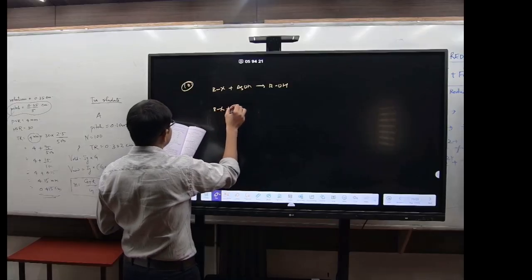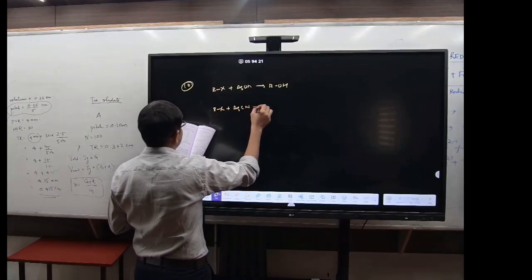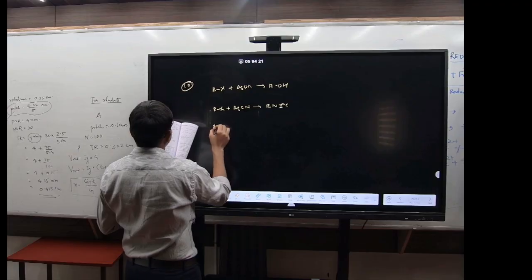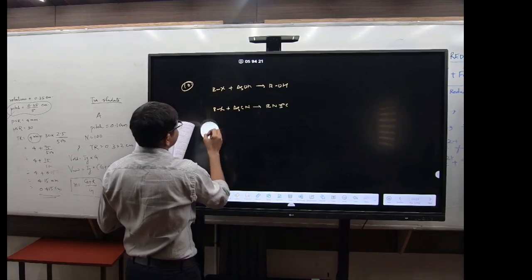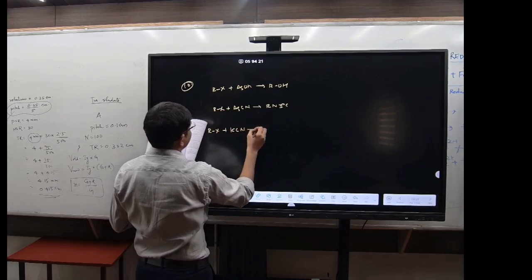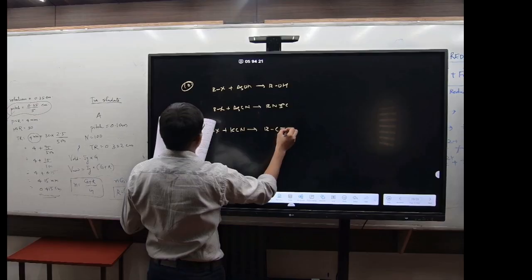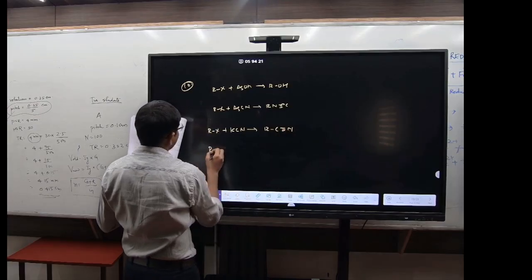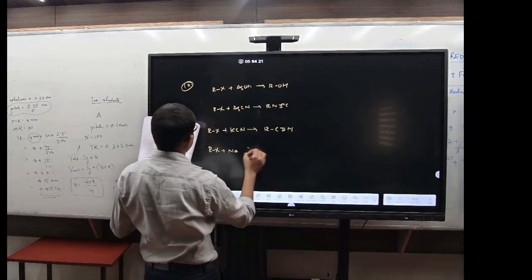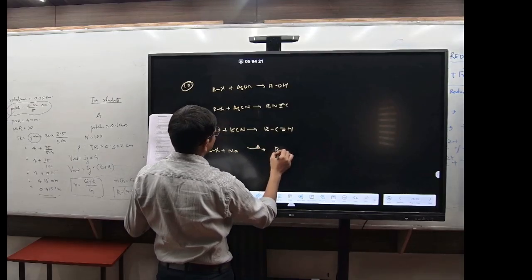If it is RX plus AgCN, it will form RNC. If it is RX plus KCN, it will form R C triple bond N. If it is RX plus Na, you know this is the Wurtz reaction, so it will form R and R.